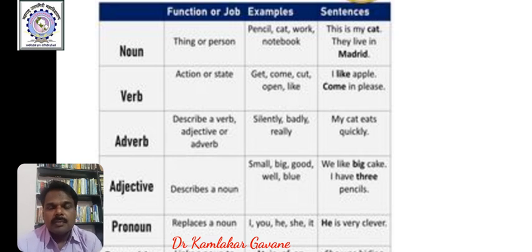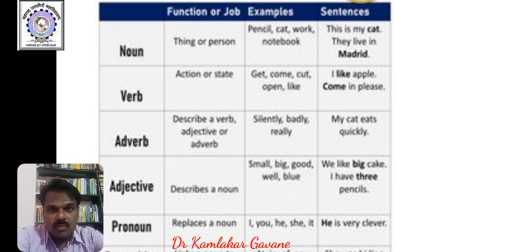Within a short period of time, within 5 minutes, we will summarize all the 8 word classes in a simple way, and you can remember forever in your life. You will never forget to identify and to give definitions of these 8 word classes, right?